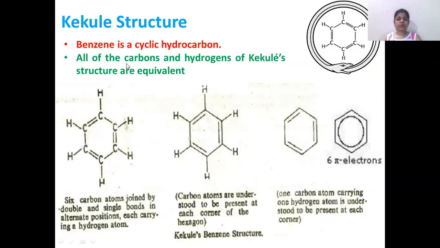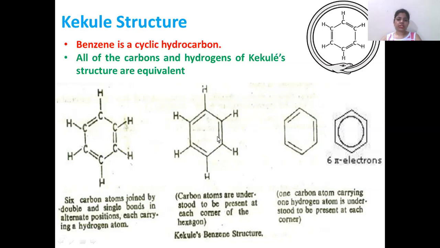Now, August Kekulé gave the Kekulé structure. Once in his dream, he saw a snake biting its own tail. From there, he got the concept of the cyclic structure of benzene. So, he stated that benzene is a cyclic hydrocarbon and all the carbons and hydrogens are equivalent. So, in the Kekulé structure, benzene is a cyclic hydrocarbon as well as all the carbons and hydrogens are equivalent.